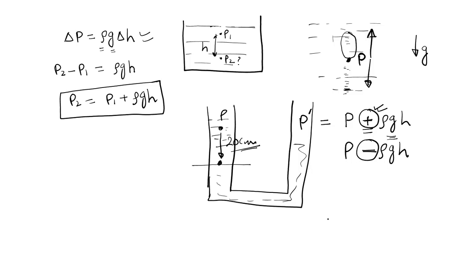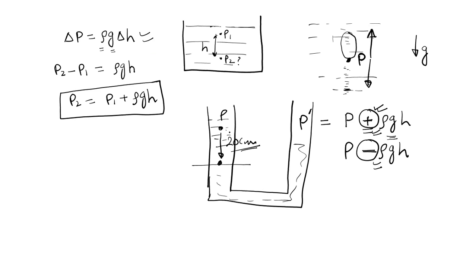Clear? This particular concept will be used very frequently in manometers, in U-tube manometers, in solving various problems related to this. So try to memorize this logic, when it is plus and when it is minus. I hope it is clear to you all. Now we can move to our next concept, that is the inclined pipe.